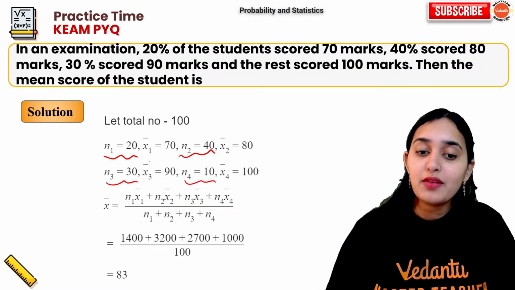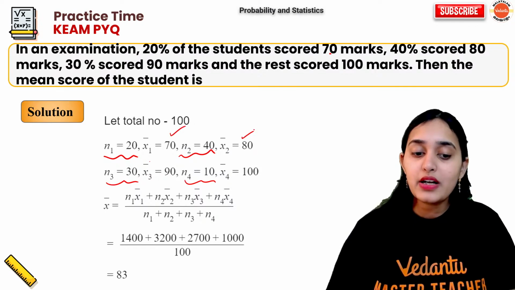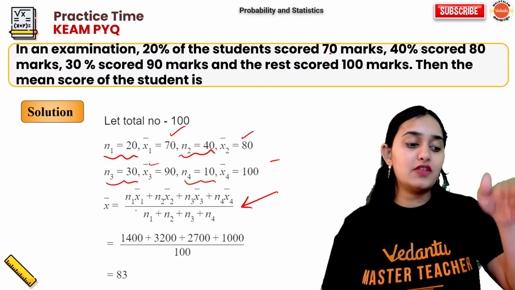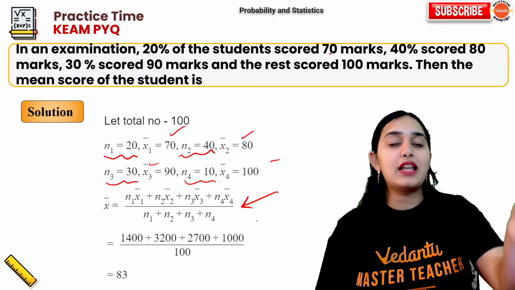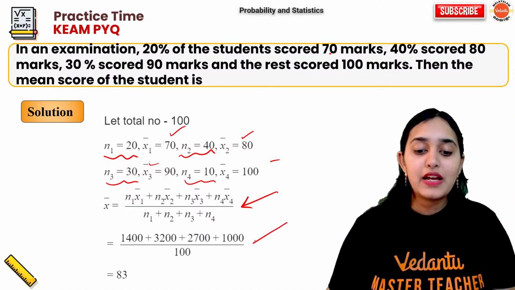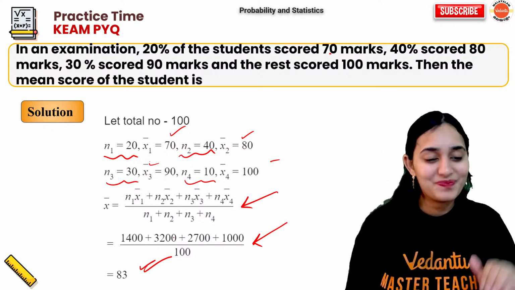Next, they have given the mean values, how much they have scored: 70, 80, 90, 100. Just put it in the formula: n1 x1 plus n2 x2 plus n3 x3 plus n4 x4 upon n1 plus n2 plus n3 plus n4. Done. Put everything in the formula. Your answer is 83. Simple.